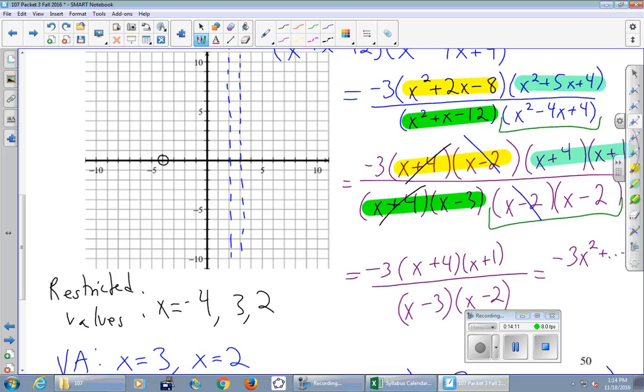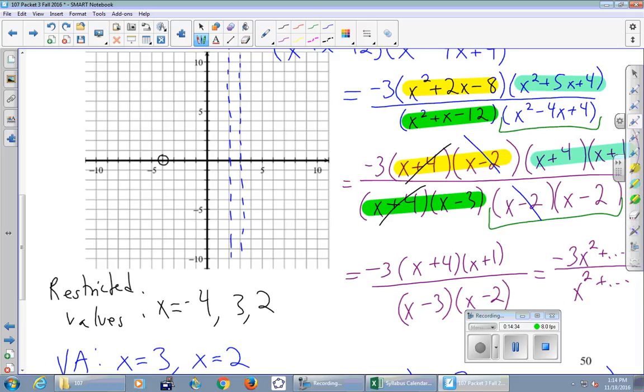The reason that I feel okay being really informal here is that the only thing that we care about for the horizontal asymptote is the leading term. Anything that isn't the leading term is inconsequential as far as the horizontal asymptote is concerned. Downstairs, what is the leading term? It is x squared plus some stuff, okay?